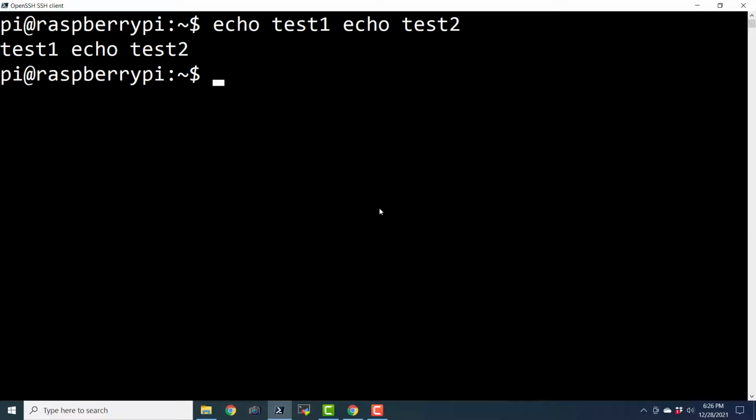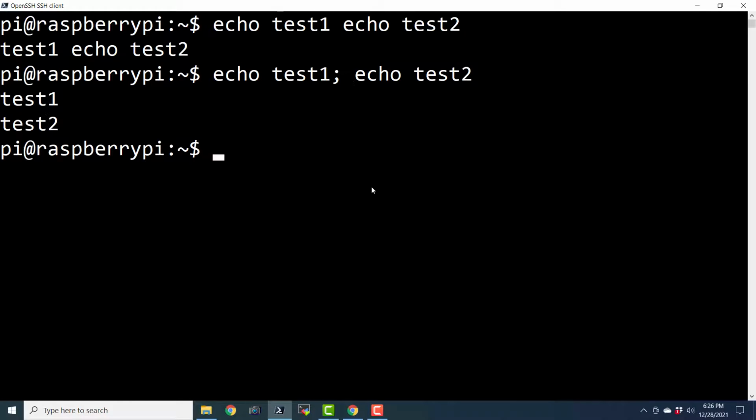Now it is treating this second echo command as part of the list of strings that we have provided to the first occurrence of the echo command. And we can avoid that. We can make the second echo behave like a command by inserting a semicolon. This semicolon is a separator between two commands. So echo test1, then that command terminates there, and the next stream of characters is the next command. If I hit enter, it is going to print test1 and test2 in separate lines.